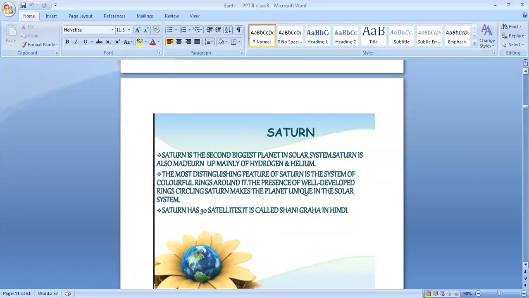The presence of well-developed rings circling Saturn makes the planet unique in the solar system.